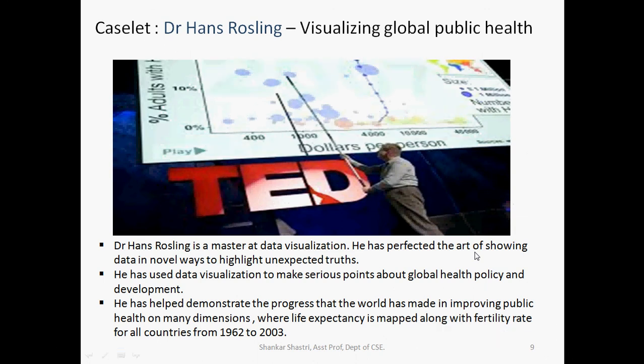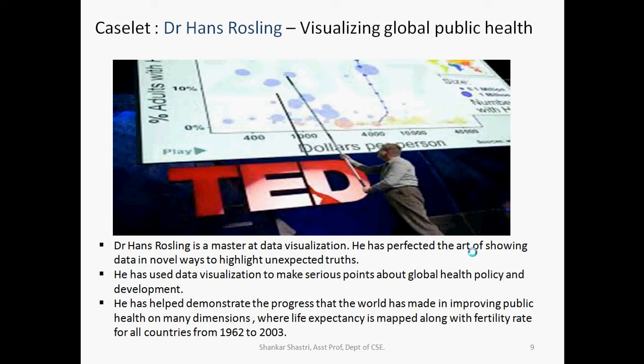Next, this is one case study: Dr. Hans Rosling, visualizing global public health. See how big it is. Dr. Hans Rosling is a master at data visualization. He has perfected the art of showing data in a novel way to highlight unexpected truths. From data visualization techniques, you can extract some unexpected information. He has used data visualization to make serious points about global health policy and development. In the diagram, Dr. Hans Rosling is showing some global public health issues, the truths and some factors.